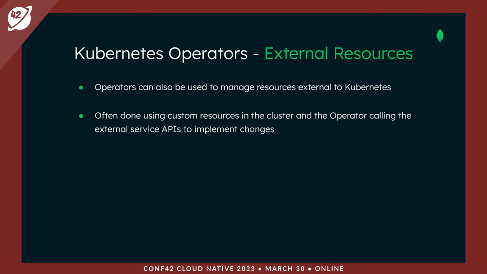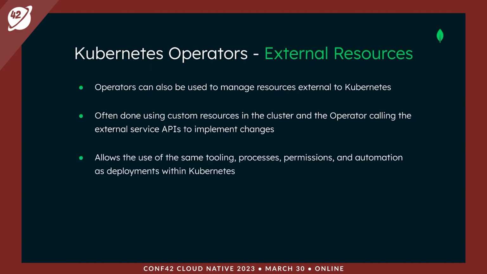Custom resources within the Kubernetes cluster can be used to represent the desired configuration of those external resources, allowing the operator to monitor the custom resources and then use the external service APIs to make the required changes. The value here is that those custom resources can then be managed in the same way as the services in the local Kubernetes cluster, benefiting from using the same tooling, processes, permissions, and automation.